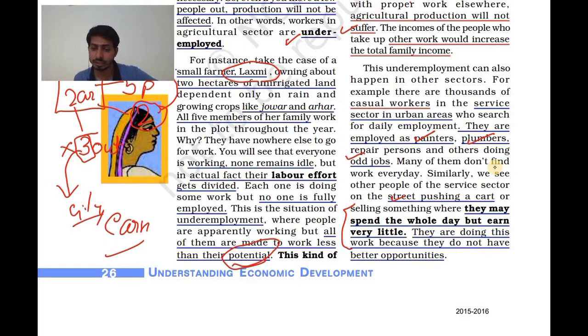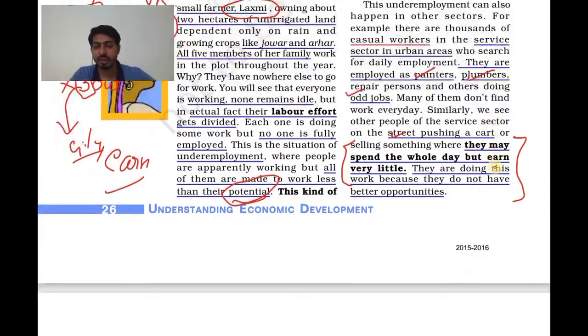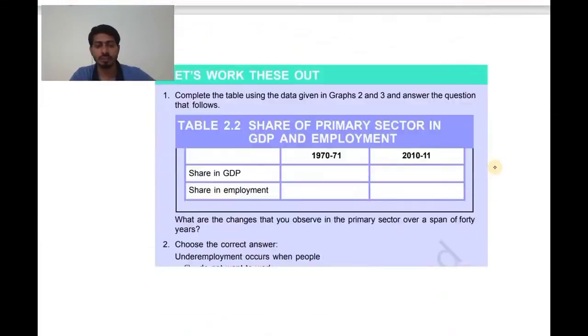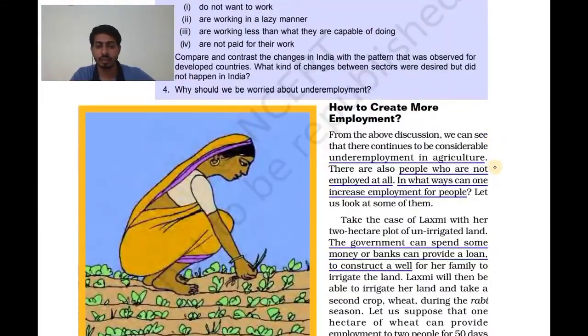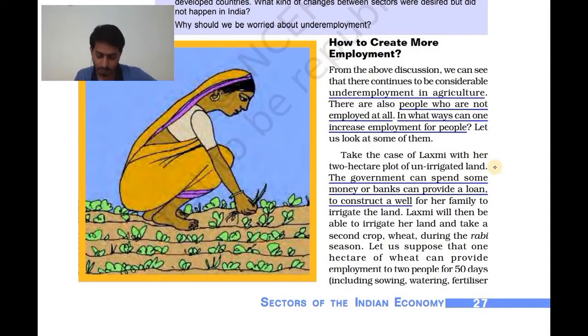They are doing this work because they do not have better opportunity. Sometimes even in the urban areas, they are doing their 100%, but they are not getting income properly. Even remember one more thing, there are people, for example, those who have a master's degree, MA, or PhD, but after getting these kinds of degrees also, they are not getting a proper job according to their educational level. Okay, this thing you have to understand.